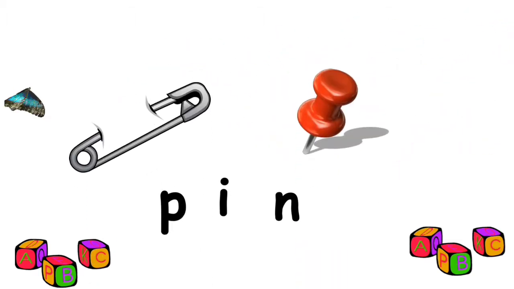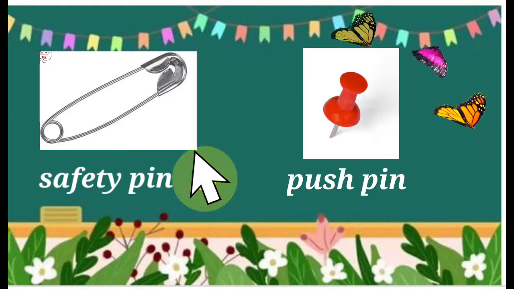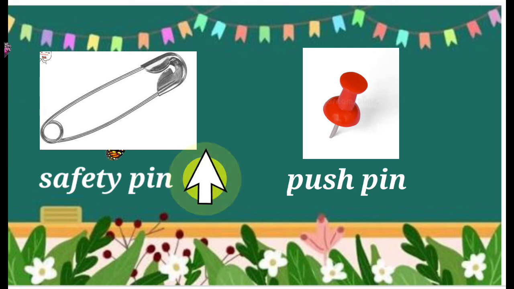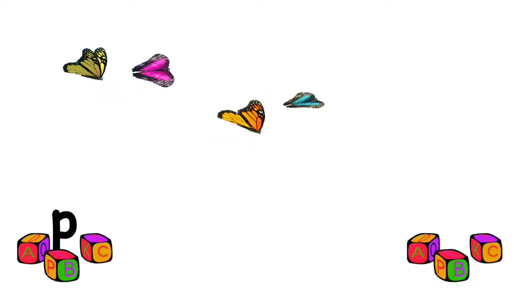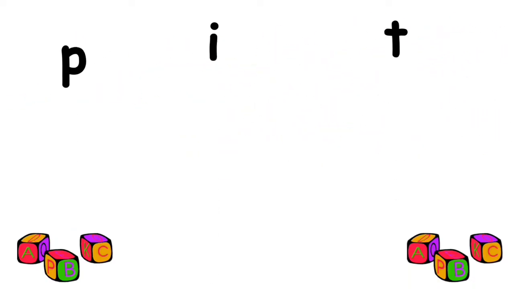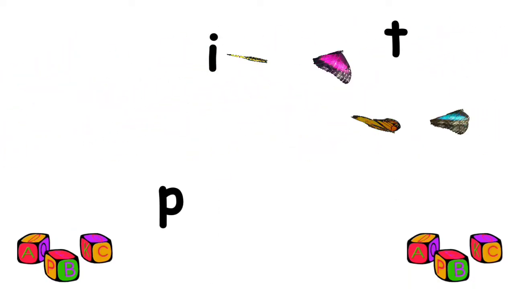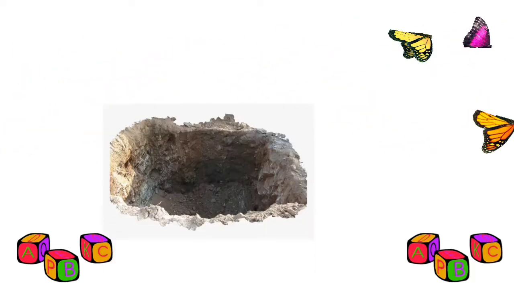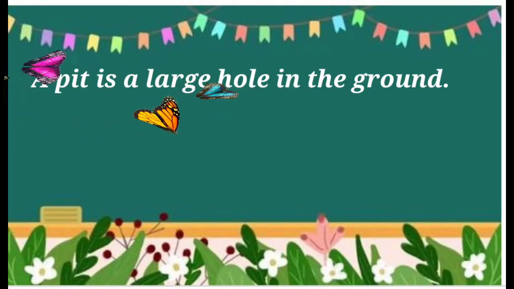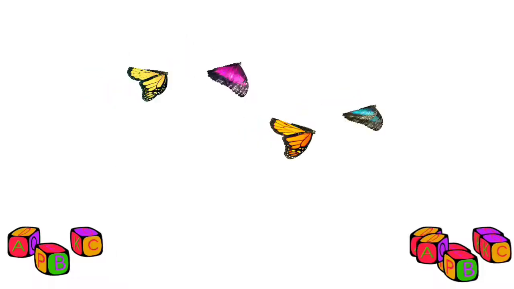The word is pin. This is a safety pin and the other one is a push pin. The next word is pit. A pit is a large hole in the ground.